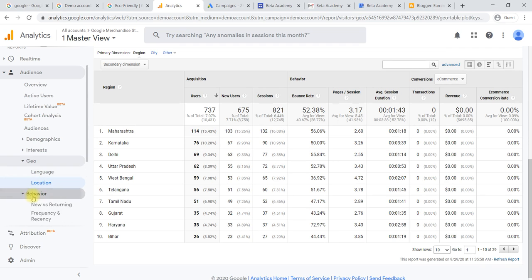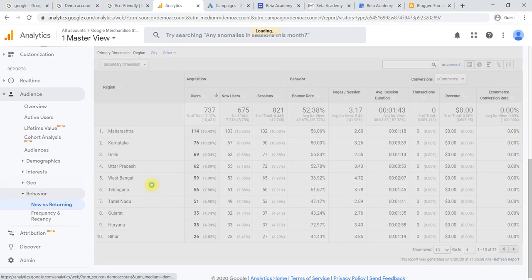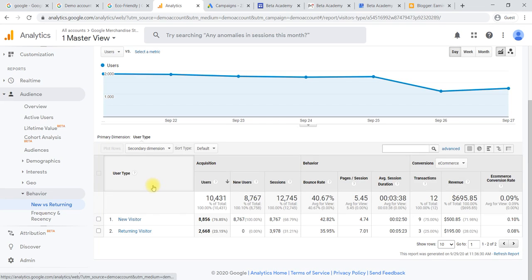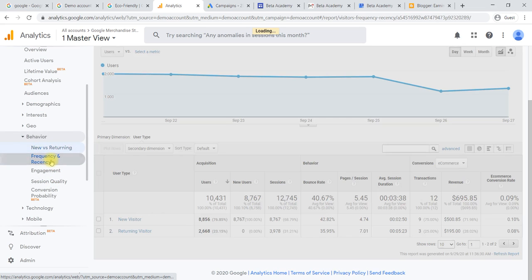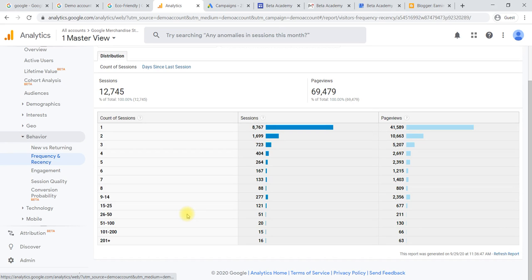Then it comes to the behavior. Behavior is nothing but how many of them are newly visiting, new visitors to your web page, and returning visitors, who are visiting again. Yesterday he visited, again he has visited. That data we have.